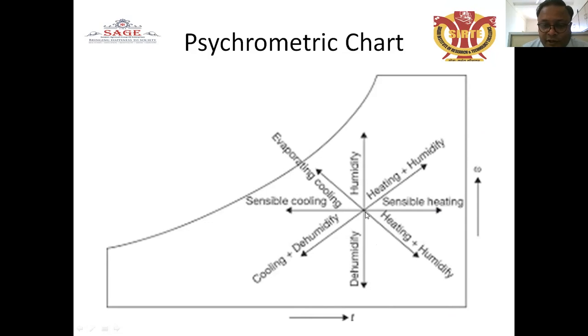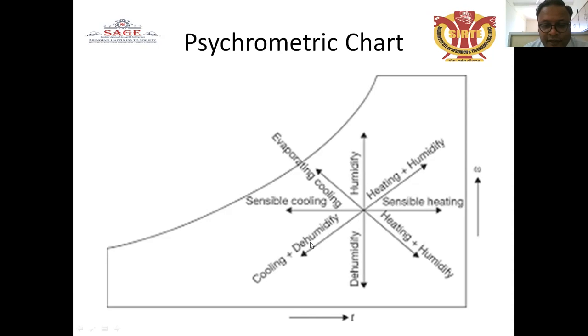Dehumidification: if you remove the moisture content from the dry air, then the dehumidification process takes place. Heating and humidification: here we increase the temperature and also increase the moisture content together, so this process is called heating and humidification. Sensible heating, without changing the moisture content, is called a sensible heating process. And sensible cooling, without changing the moisture content, is when the temperature goes on decreasing. Dehumidification, removing the moisture from the dry air, is called a dehumidification process.